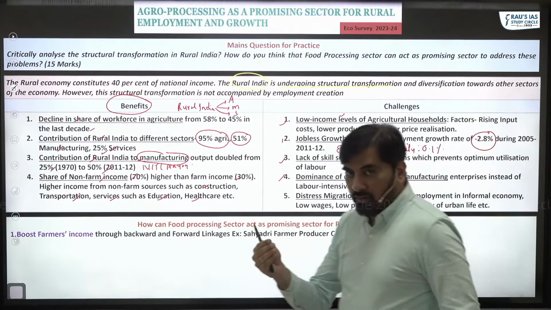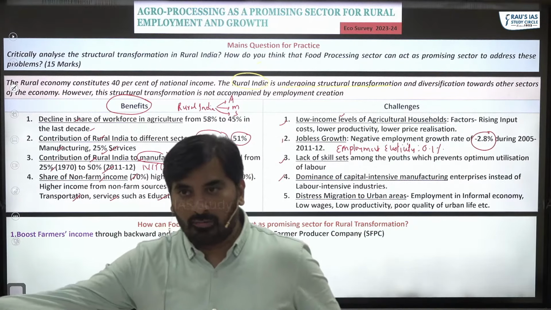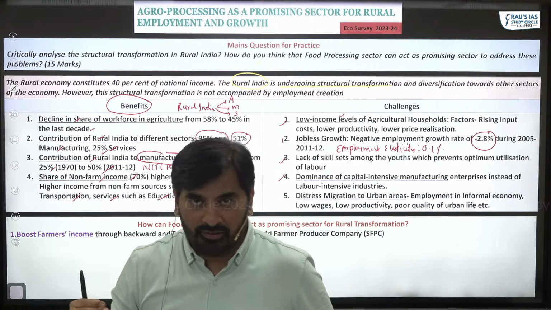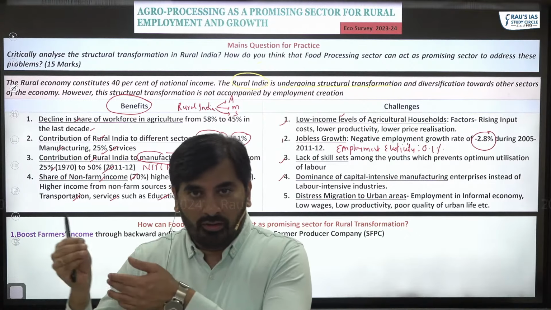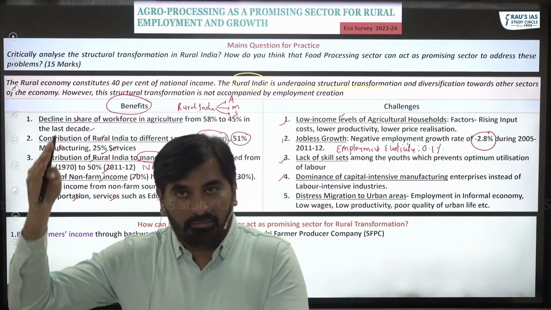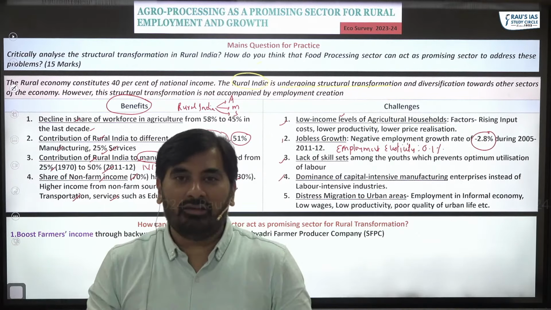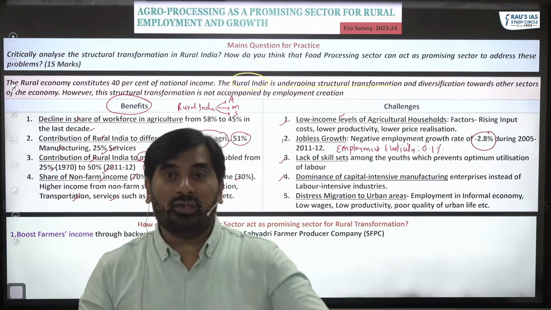How? Food processing industries procure the agricultural commodities directly from the farmers. Because they procure the commodities directly from the farmers, they will be able to eliminate the middlemen and intermediaries, and hence enable the farmers to get more income.